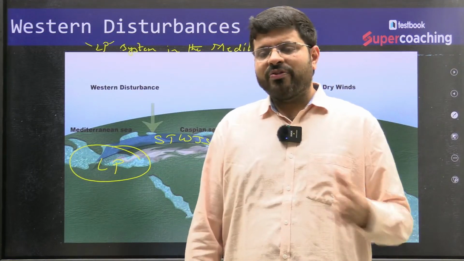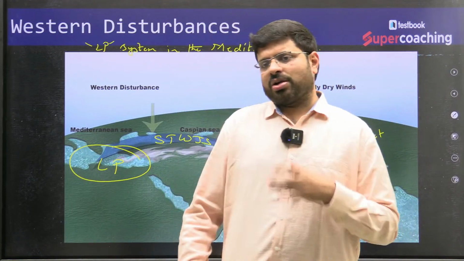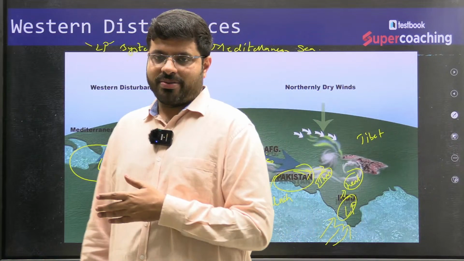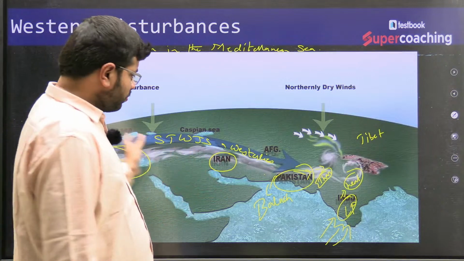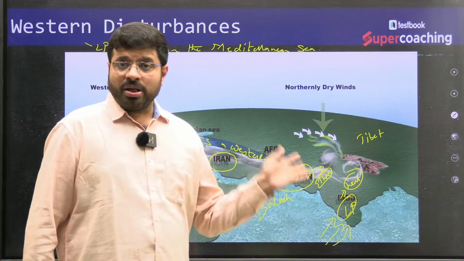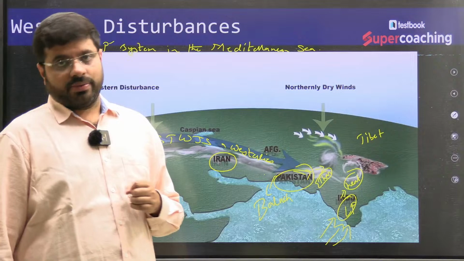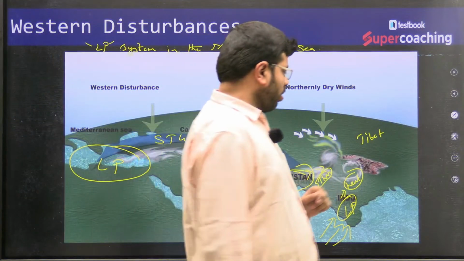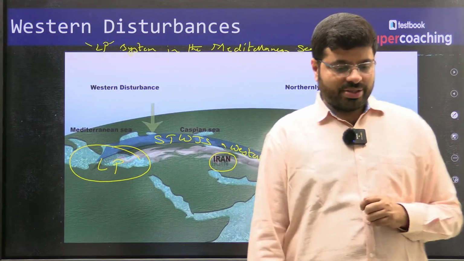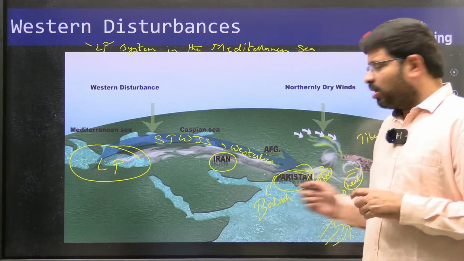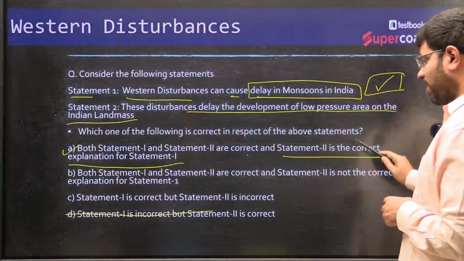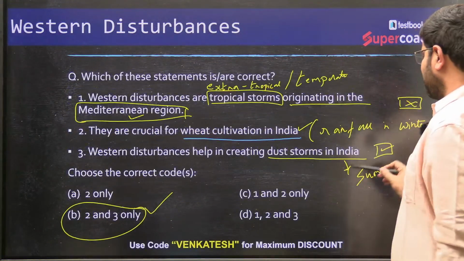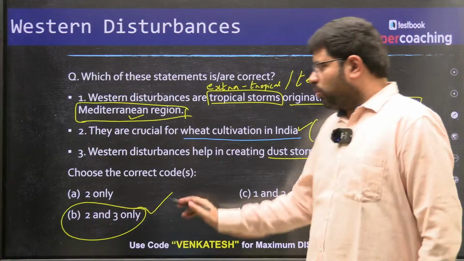Because usually in winters, Western disturbances are associated with three or four things, right? Western disturbances are associated with, say, from November until even June, July as well. So with this, you can talk about this steering of the wind systems. I hope you are able to follow here. So these are the dry winds. They are also reasons for dust storms in India. Okay, so this is in the summer months. 2 and 3 are the reasons.